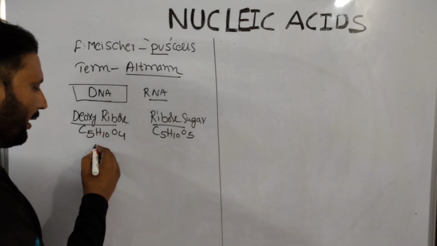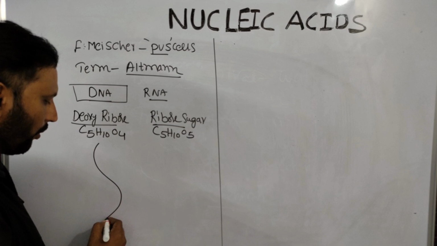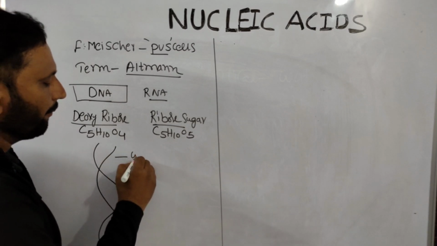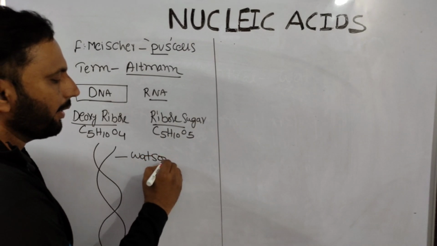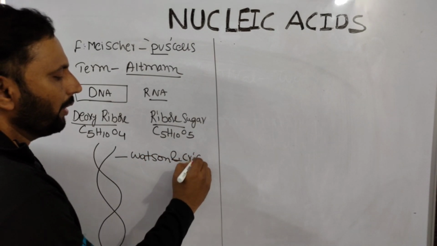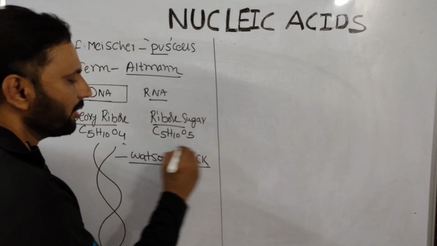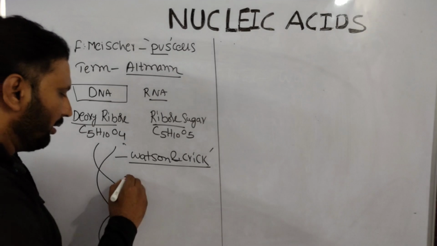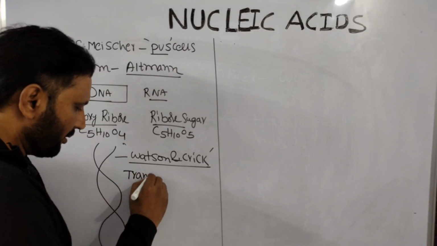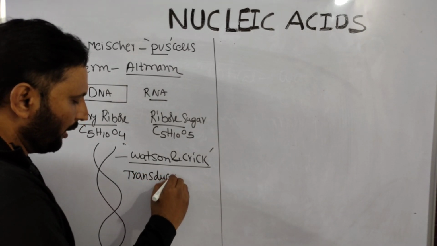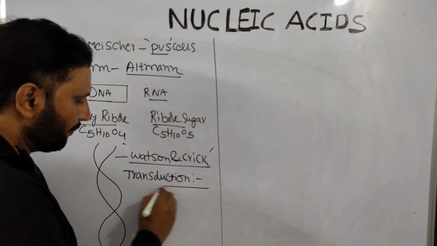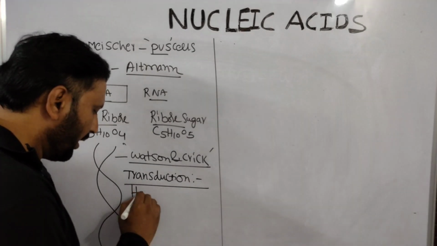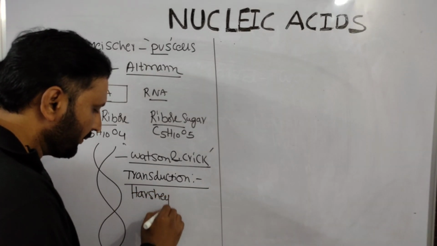The DNA double helical model was proposed by Watson and Crick. Remember that. And mainly, we are discussing purely the discoveries of science, transduction experiments conducted by Hershey and Chase.